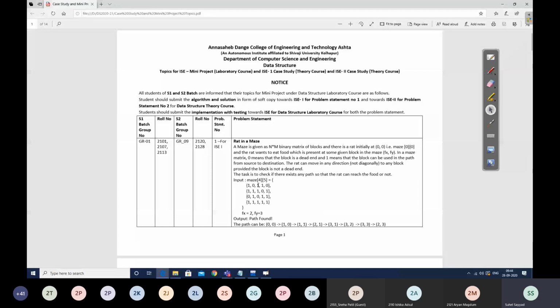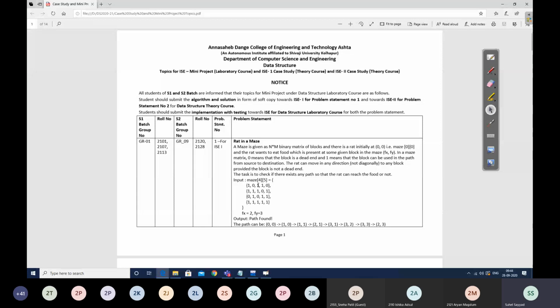Now this will be treated for your laboratory course ISC. For your theory course ISC, only a soft copy of the solution and algorithm is expected: for ISC 1, the first problem statement, and for ISC 2, the second problem statement. And for your laboratory course, the practical implementation, so your actual code and a screenshot of the output window, and your presentation will be taken at the end of the semester for both problem statements. Those marks will be considered for your laboratory course ISC under mini project.